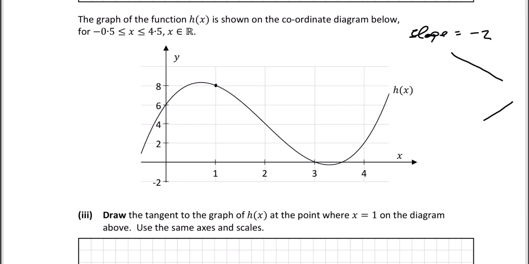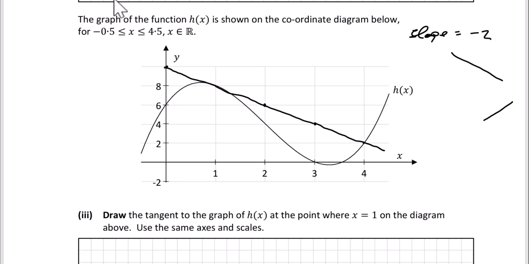Now, if we draw a line, let's say through this point, this one, this one, and this one, what you'll end up with is a straight line. Now I have to do this freehand. You guys doing this would need to use a ruler. So if you draw a line like this, hitting the curve at this point here, what you'll find is that the slope of that line is minus 2.